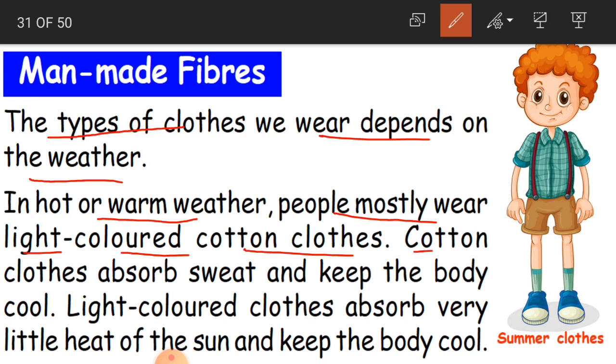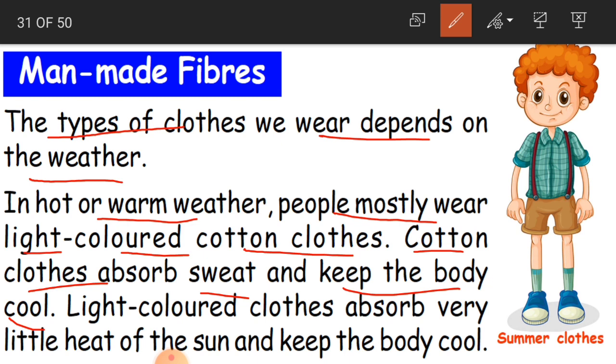Clear? And cotton clothes absorb sweat and keep the body cool. As I said, if you wear cotton clothes, they are going to absorb the sweat. Normally we use handkerchiefs. And why do we use handkerchiefs? To swipe the sweat. That handkerchief is also made of cotton cloth. Because it is cotton, it is easy for us to swipe the sweat.